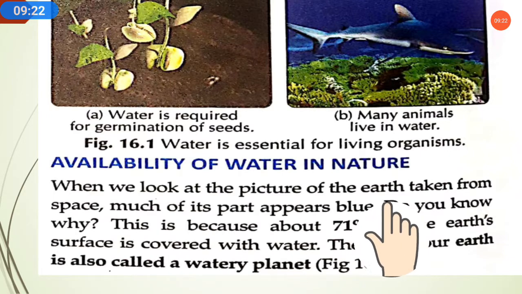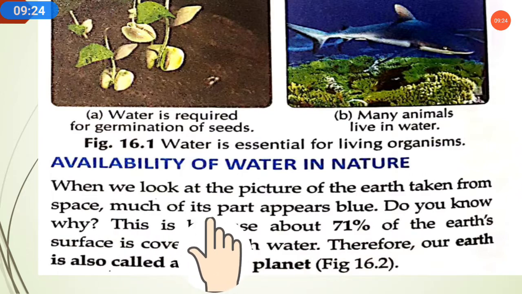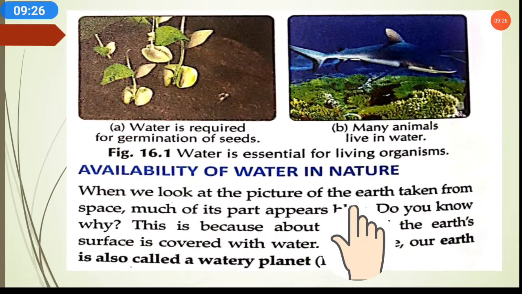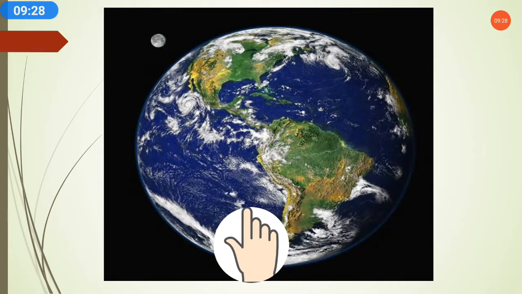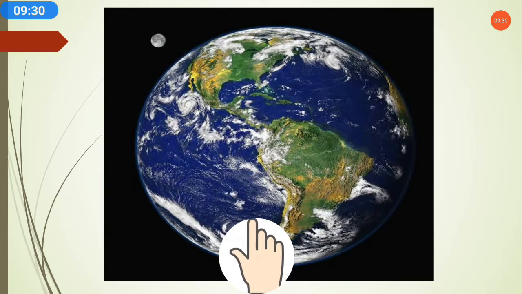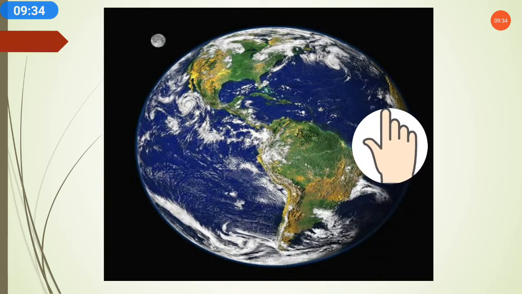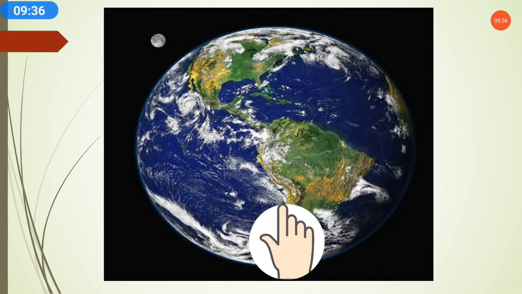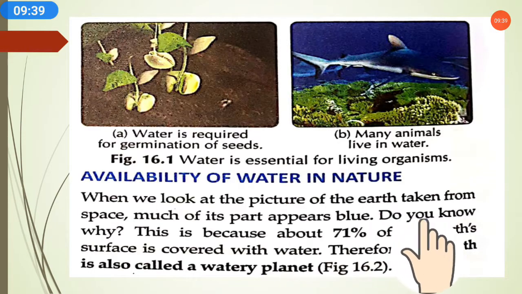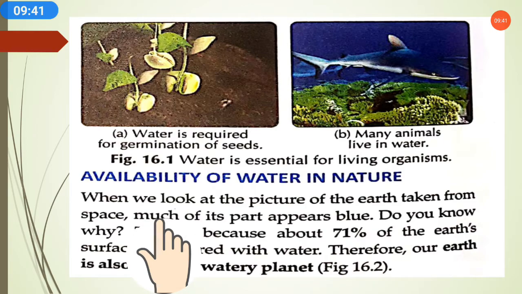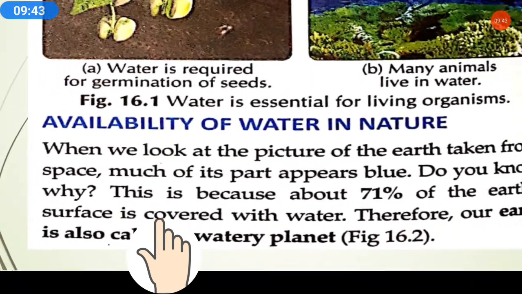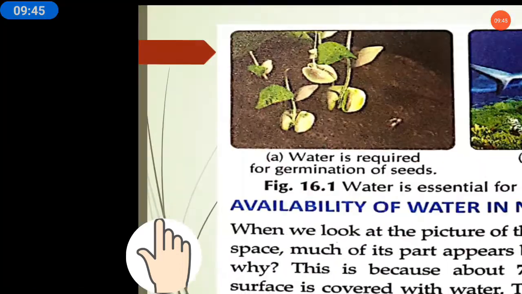When we look at the picture of the earth taken from space, much of its part appears blue. As you can see, while looking at this picture, the maximum part of the earth is blue. Do you know why the earth's color is blue? Maximum part is blue.